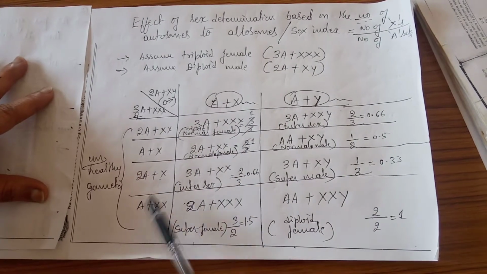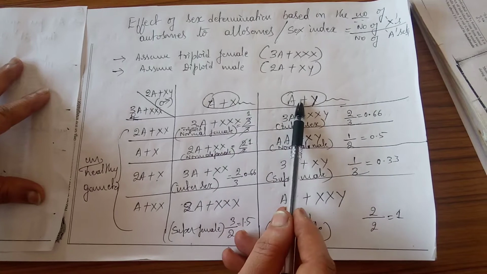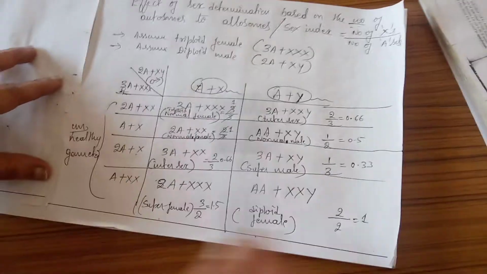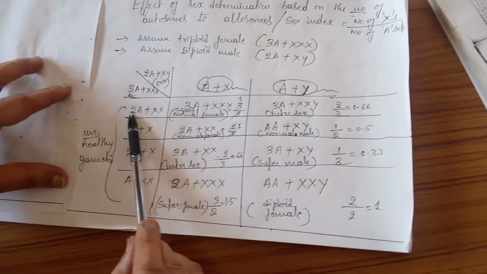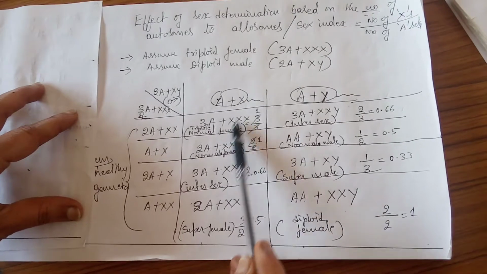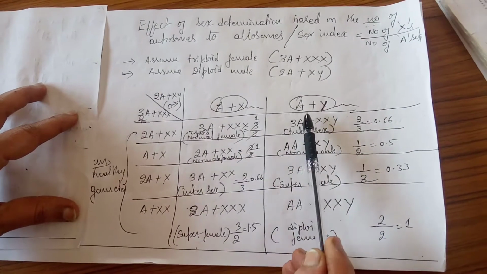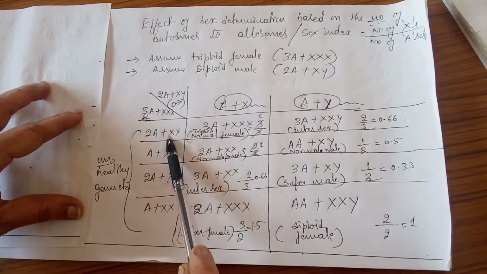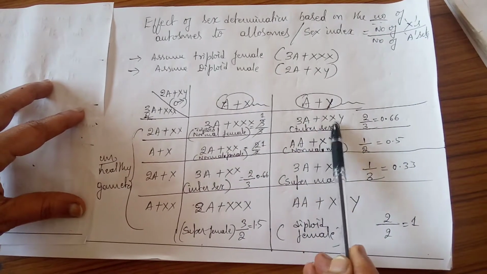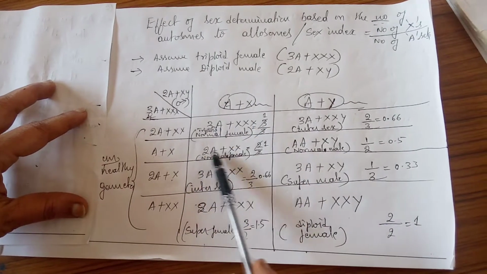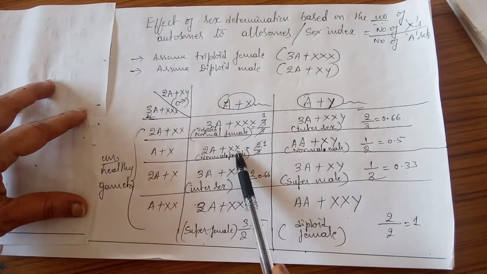When these unhealthy gametes are mated with the healthy gametes of the male, how is the organism going to be formed? Here 2A plus A becomes 3A, and 2X plus X becomes 3X. Similarly 2A plus A becomes 3A, 2X plus Y becomes 2X plus Y. In the same way, A plus A is 2A, X plus X is 2X.